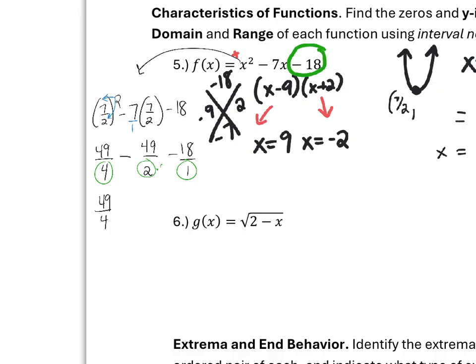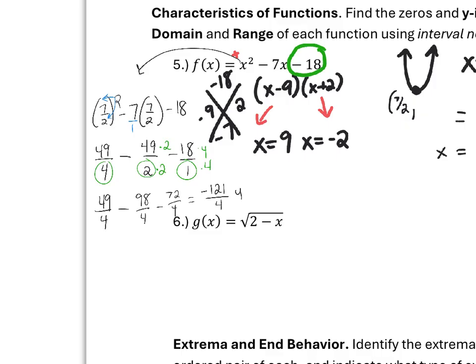So we would multiply top and bottom of our second term by 2, which would give me 98 over 4. And then we would multiply top and bottom by 4 in order to get to our common denominator of 4. So 18 times 4 is 72. Then we're just going to do our subtraction. 49 minus 98 minus 72 is negative 121. And our denominator stays the same.